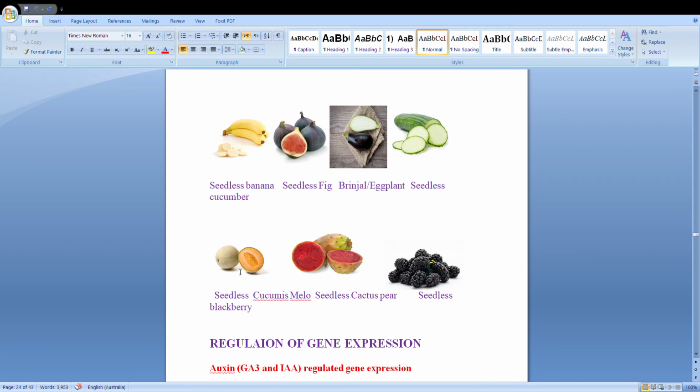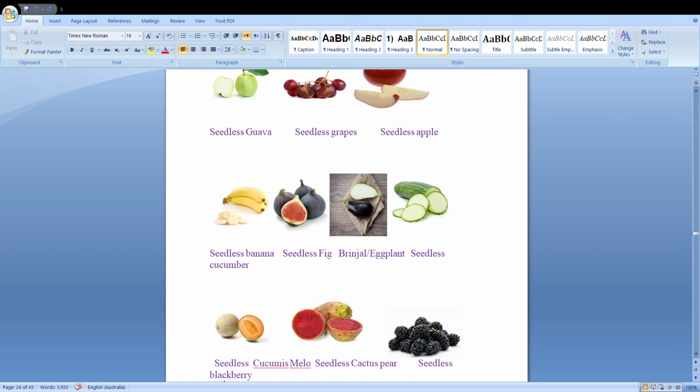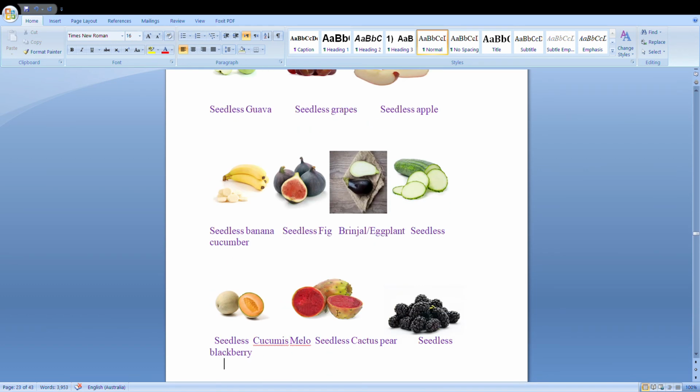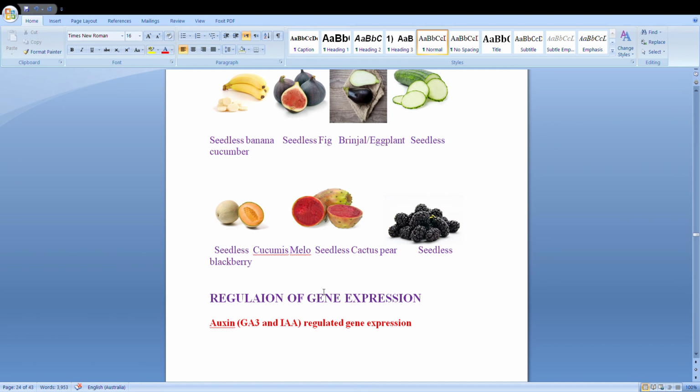Then seedless melon, this melon, which is another type of melon. And then seedless cactus pears also you can see here, and seedless blackberry. So different types of fruits we are now getting in the market, and these seedless fruits are very important nowadays.